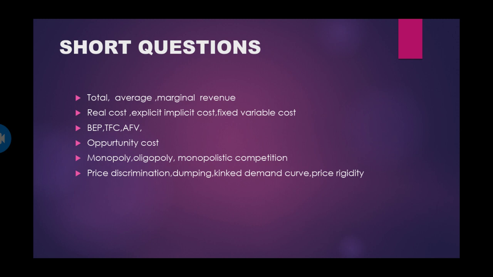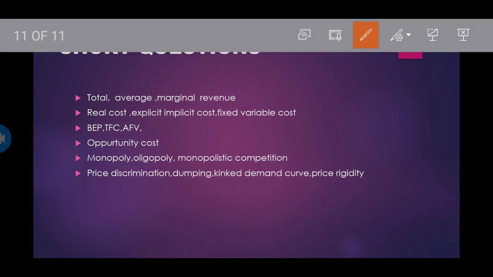Kinked demand curve is explained by Paul Sweezy. This kinked demand curve has two segments. One is the elastic segment and one is the inelastic segment. Okay, this is the elastic segment, this is the inelastic segment. This particular point is called point K, the kinked point. This is the y-axis, this is the x-axis. The kinked demand curve will be in this way. At this kinked point K, the upper segment is called elastic, the lower segment is called inelastic. That is explained by Paul Sweezy.